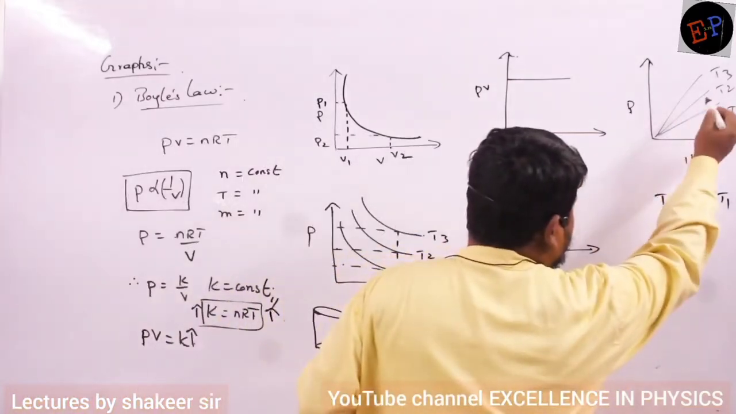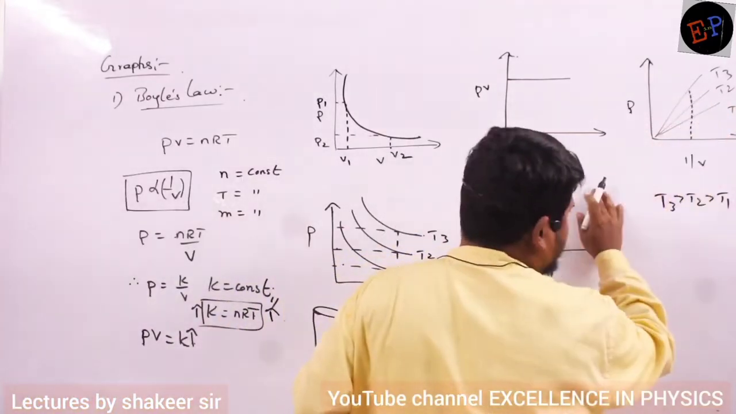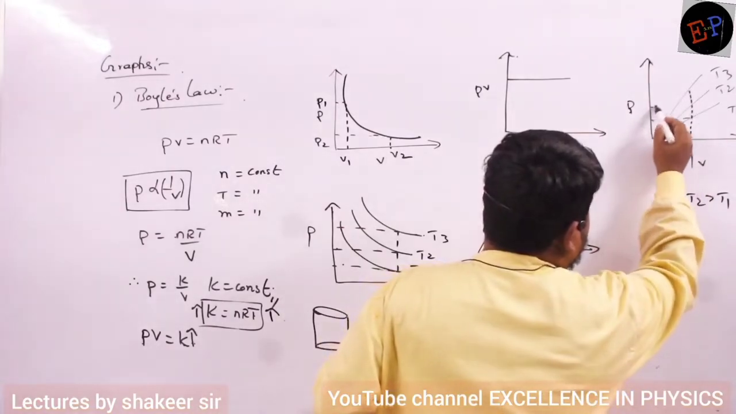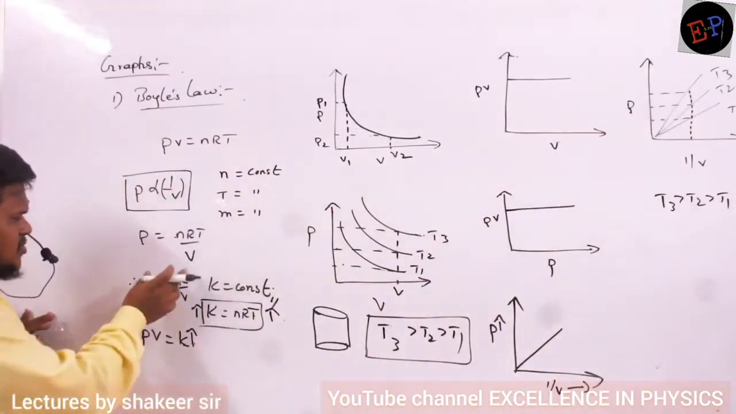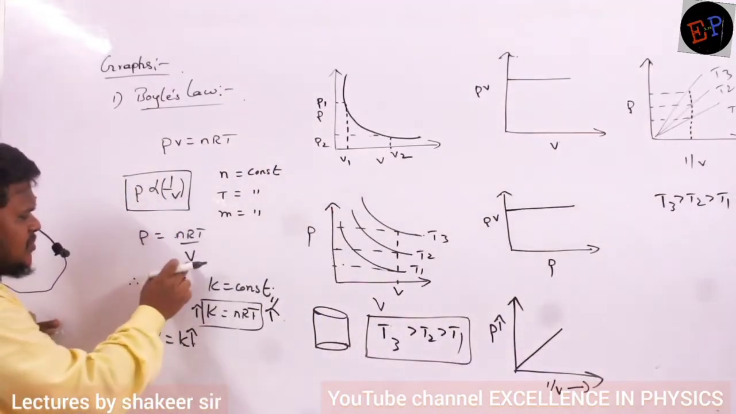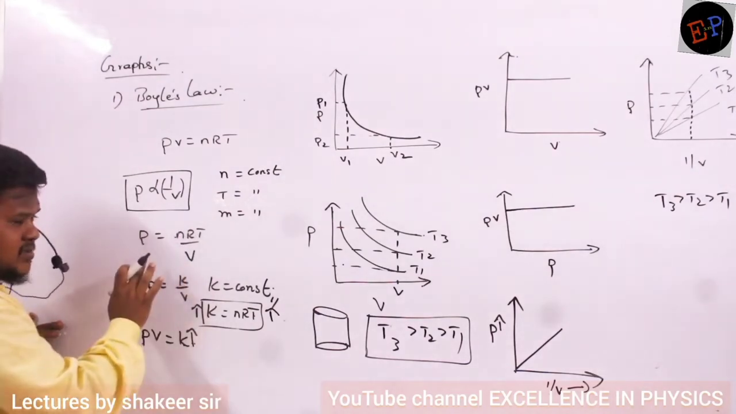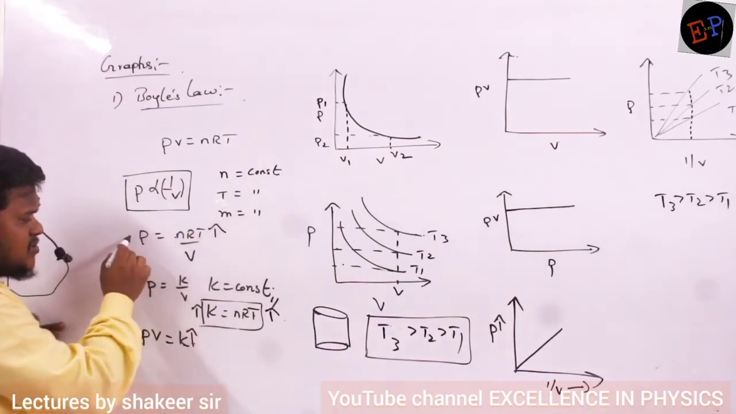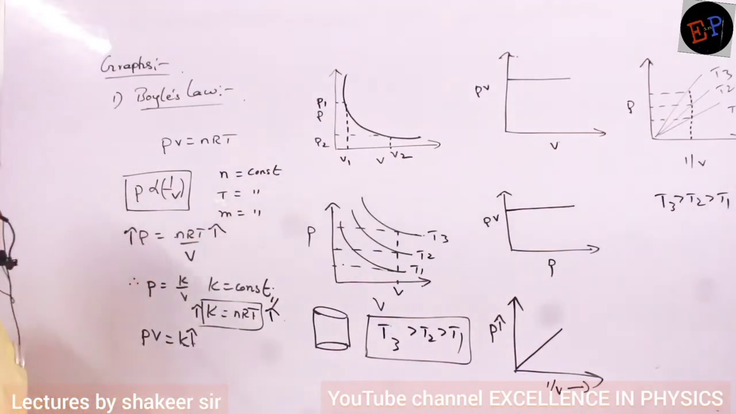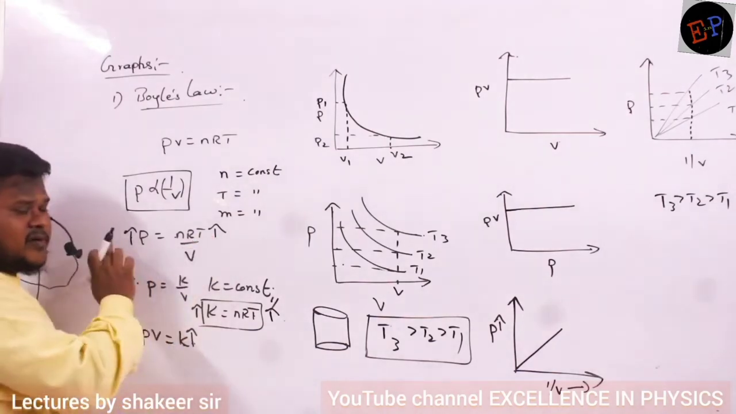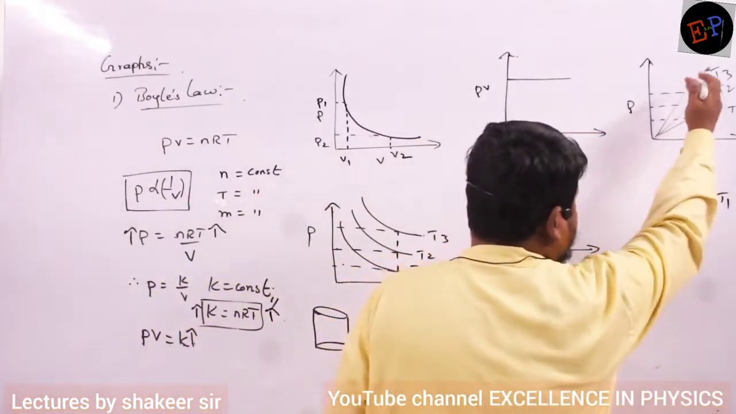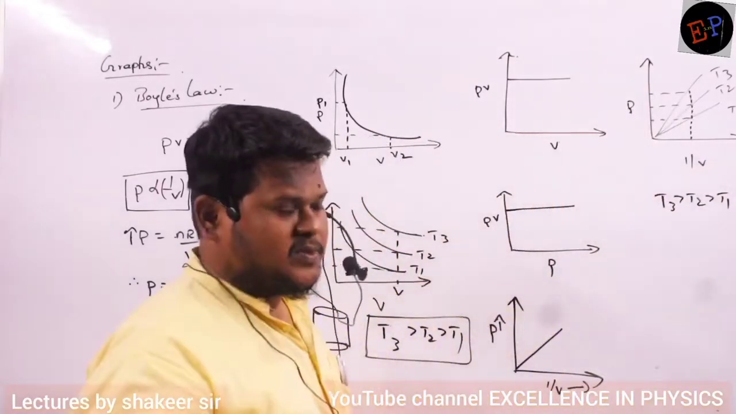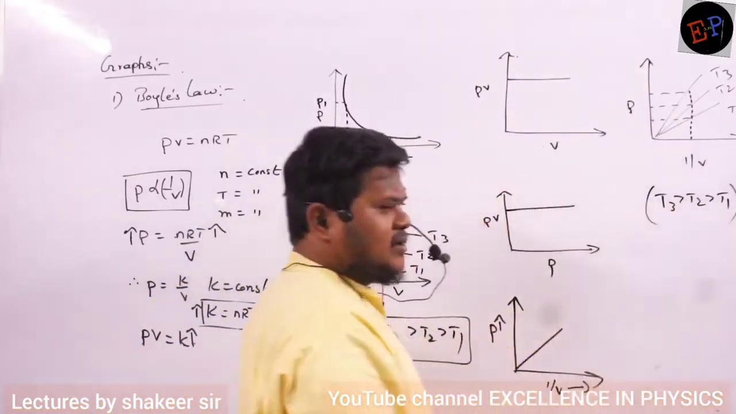So, if you take any one to be constant, for example, if I take 1 by V to be constant, then this is the pressure at T1, this is the pressure at T2, this is the pressure at T3. Now go to the relation: P is equal to nRT by V. I am making 1 by V constant. So, if temperature increases, what happens to pressure? Pressure also should increase. They are directly proportional, no? If 1 by V is taken as constant and temperature is rising, pressure is also rising. It means definitely I can say T3 is greater than T2 is greater than T1.